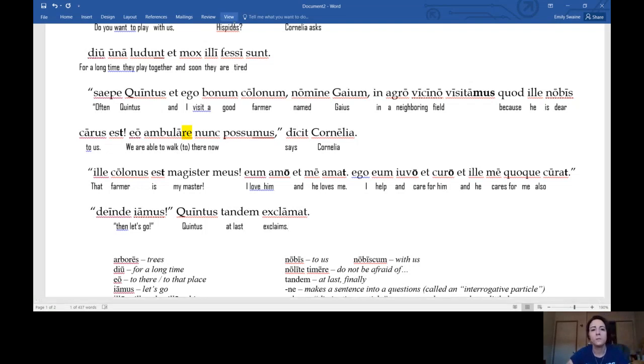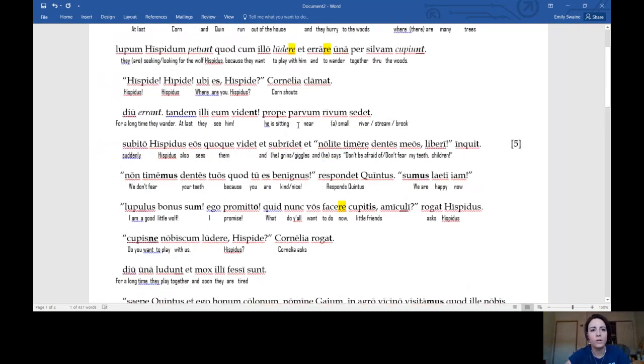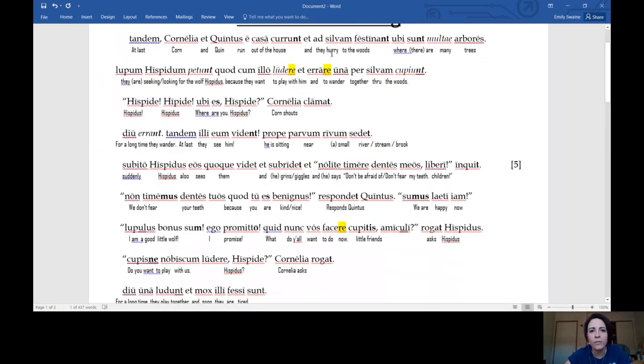Okay, so let's back up and read the story. So at last, Cornelia and Quintus run out of the house and hurry to the woods where there are many trees. They are seeking or looking for the wolf Hispidus because they want to play with him and to wander together through the woods. "Hispidus, Hispidus, where are you, Hispidus?" Cornelia shouts. For a long time they wander. At last they see him. He is sitting near a small river.